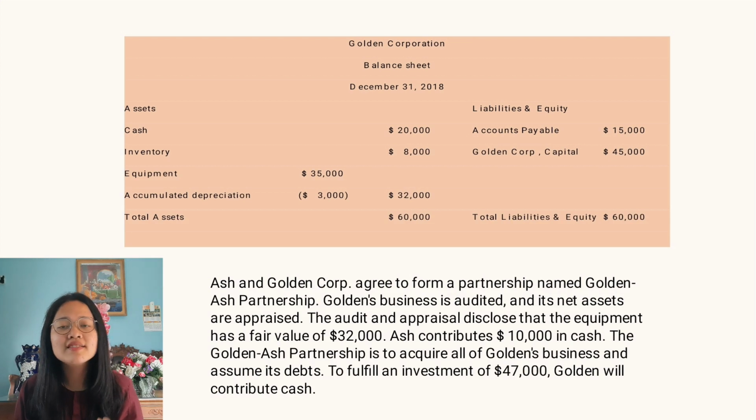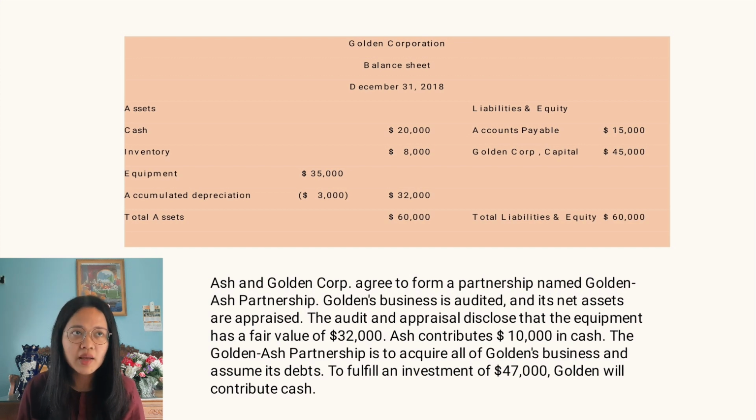The audit disclosed that the equipment has a fair value of $32,000. Ash contributes $10,000 in cash. The Golden Ash Partnership is to acquire all of Golden's business and assume its debts. To fulfill an investment of $47,000, Golden will contribute cash.